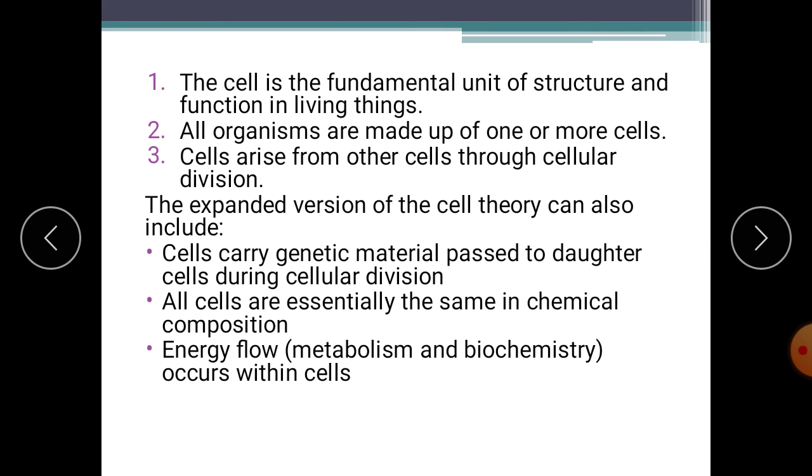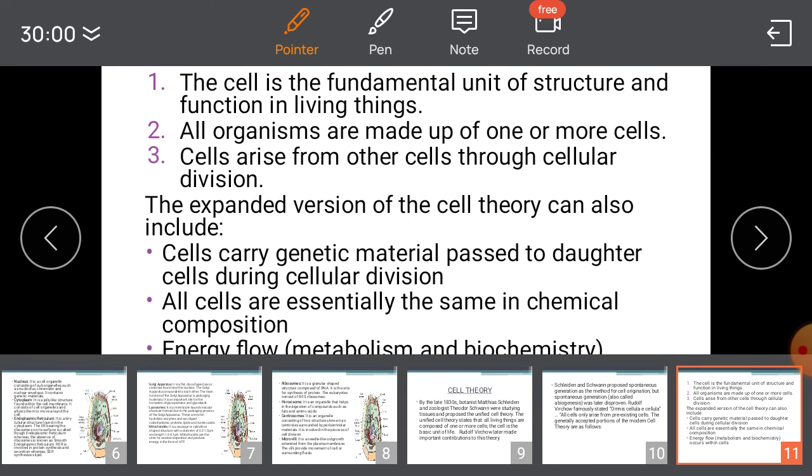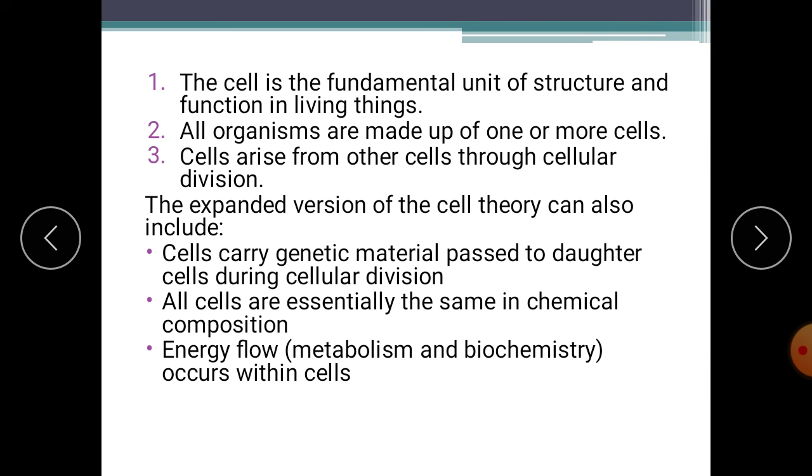Then, all cells are essentially the same in chemical composition. Then, energy flow, metabolism and biochemistry occur within cells. These were added later on. So all these things come under cell theory.